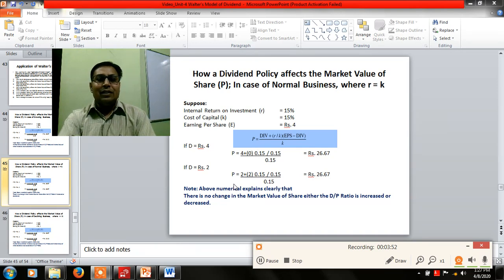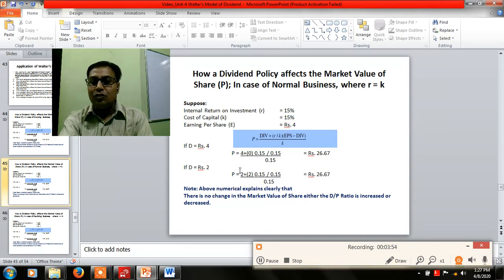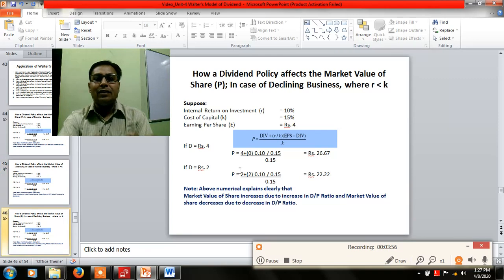Okay, the next situation is that of the declining stage of business. In declining stage of business, you will find the internal rate of return will always be less than the cost of capital. If the cost of capital is 15%, the internal rate of return is 10%. Applying the formula of Walter, you will find 26 rupee 67 paise will be there if the 100% payout ratio is there. Otherwise, in case of 50% payout ratio, you will find 22 rupee and 22 paise is there.